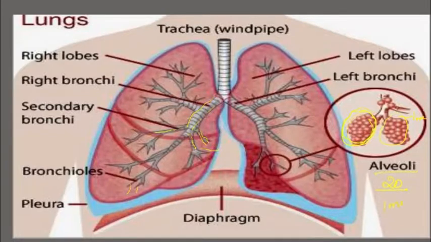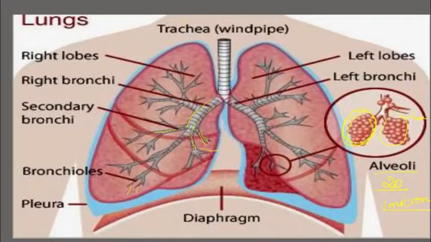I will write it here. The size of each alveolus is 1 micron, and it is lined by simple squamous epithelium. On the alveoli, as I already told you, there is a passing of capillaries, that is the pulmonary artery and pulmonary vein. The pulmonary artery carries deoxygenated blood, and the pulmonary vein carries oxygenated blood. The alveoli are made of collagen and elastic fibers.